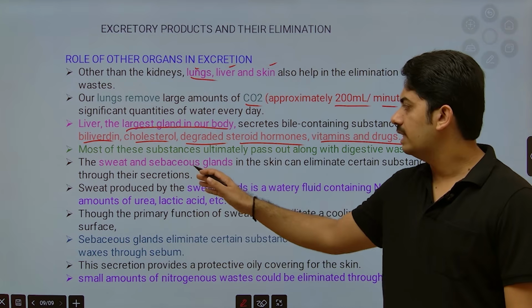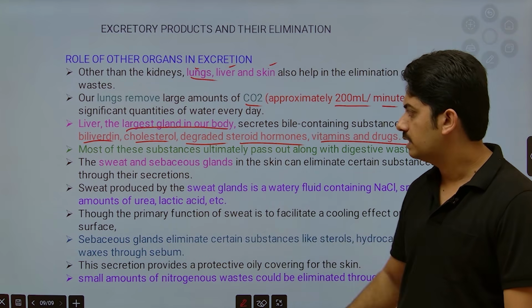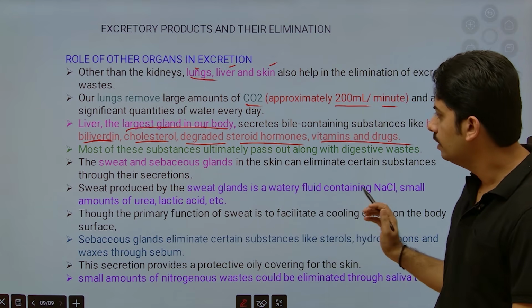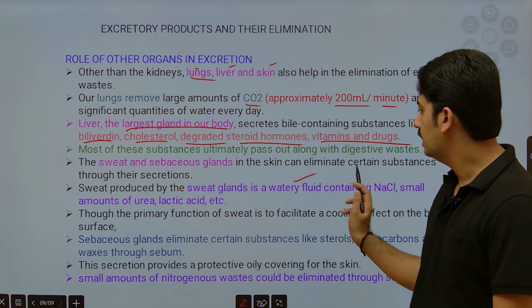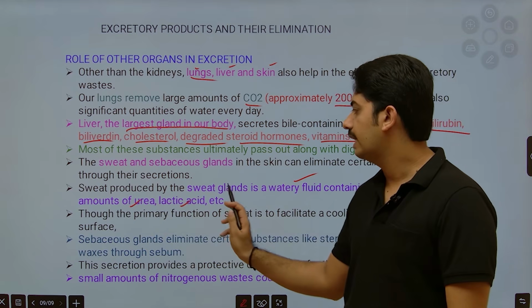And sweat and sebaceous glands. So skin helps in excretion of sweat. Sweat glands secrete watery fluid containing NaCl and small amounts of urea and lactic acid.